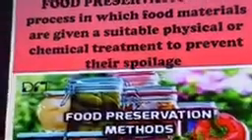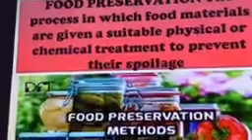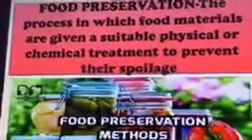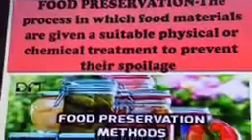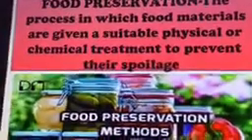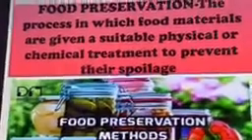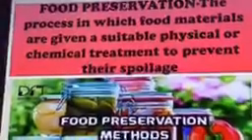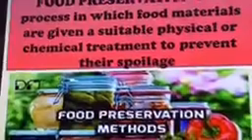Once again, the definition of food preservation: the process in which food material is given a suitable physical or chemical treatment. Physically you can do it, or by adding certain chemicals you can preserve your food. So this is said to be food preservation.